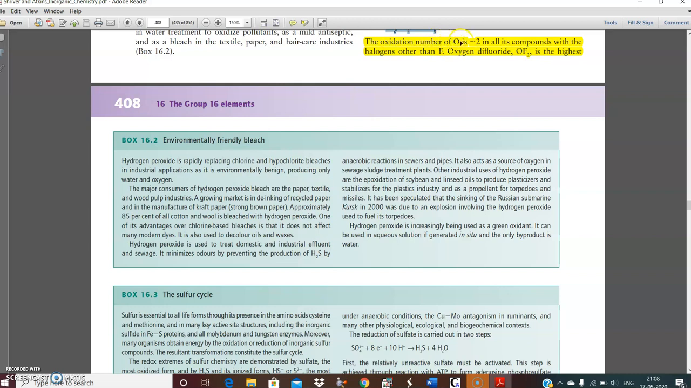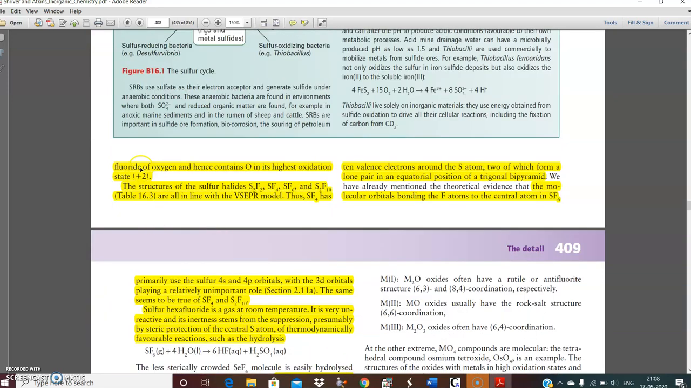The oxidation number of oxygen is -2 in all of its compounds with the halogens other than fluorine. With fluorine only, oxygen attains a positive oxidation state. Then difluoride OF2 is the highest fluoride of oxygen, hence it contains oxygen in its highest positive oxidation state. Similarly, in O2F2, the oxidation state is +1. The structure, preparation and properties of these two are required and important for exams.